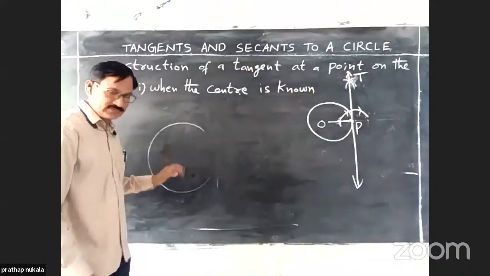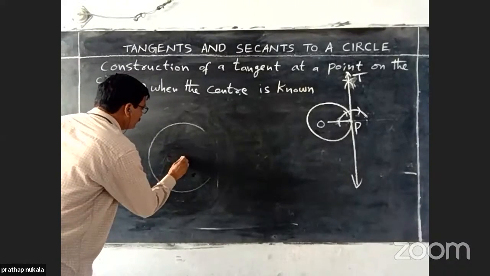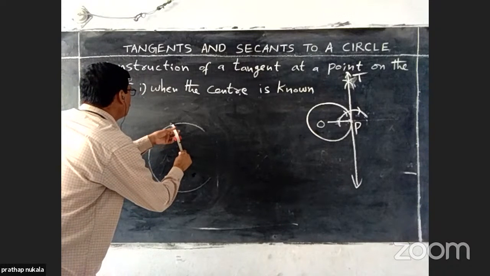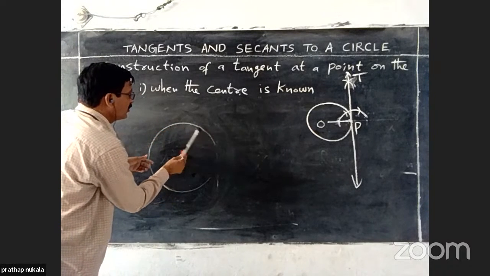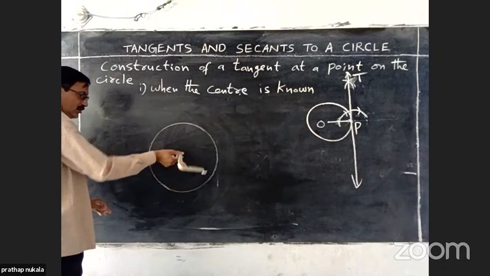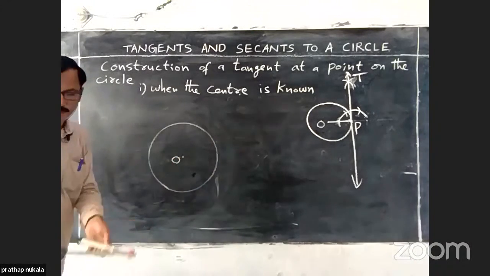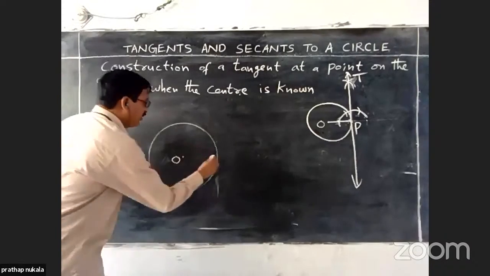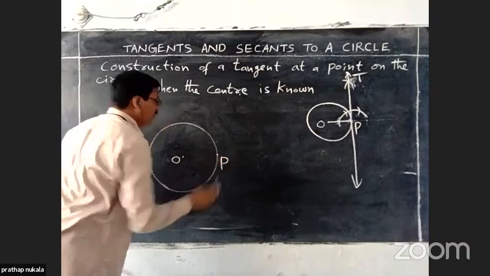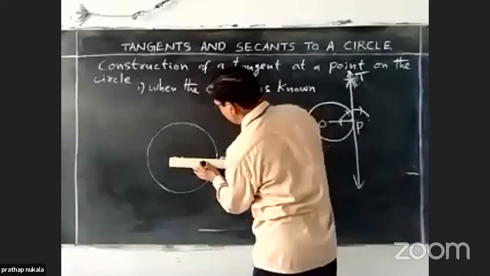Now, again, I am drawing a circle with center O. I am locating a point P on the circle. Join these 2 points.